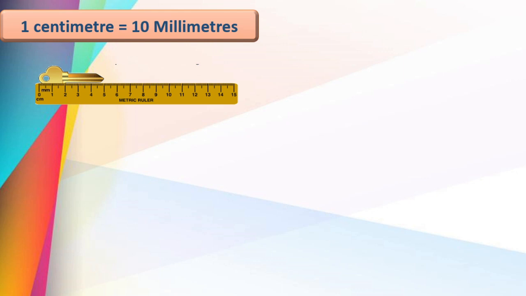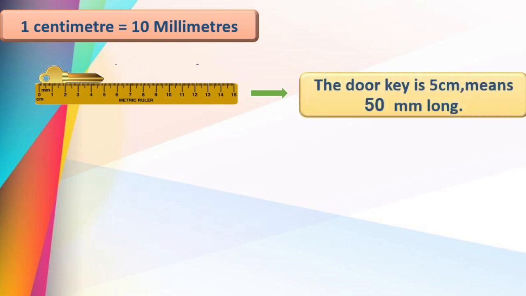Here, see this. A key is there. The length of the key is 5 centimeter. We can see this, correct? Here, 5 centimeters means how many millimeters? Yes, 50 millimeters. The door key is 5 centimeter, that is 50 mm long.